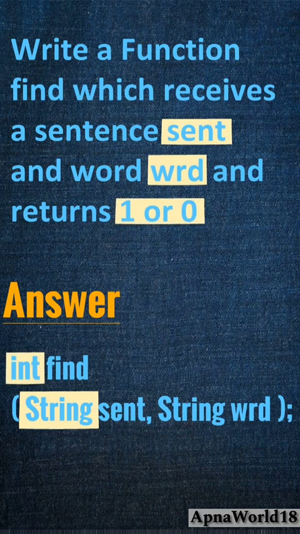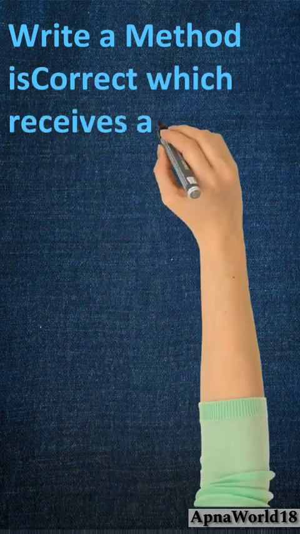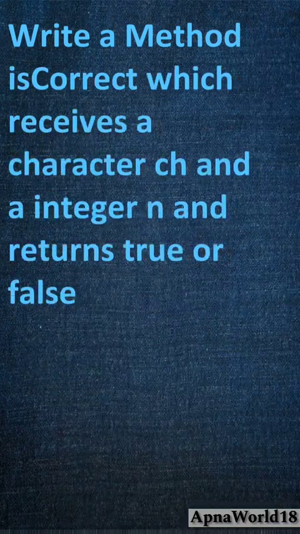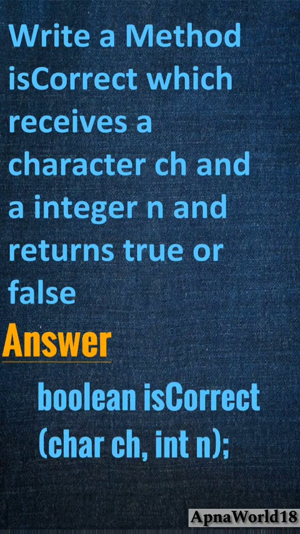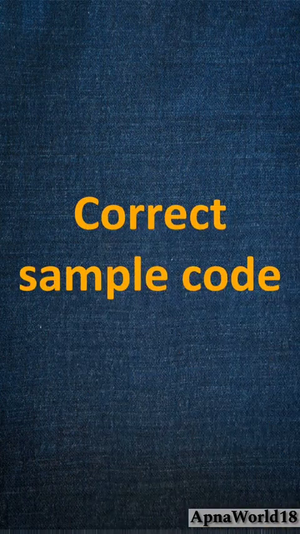data type int. The second question could be, write a method is correct which receives a character and an integer and returns true or false. Here you will use boolean as return type and char and int as the parameters. Here stick to only answering the question which is asked and do not try to add in your own class or access specifier, etc.